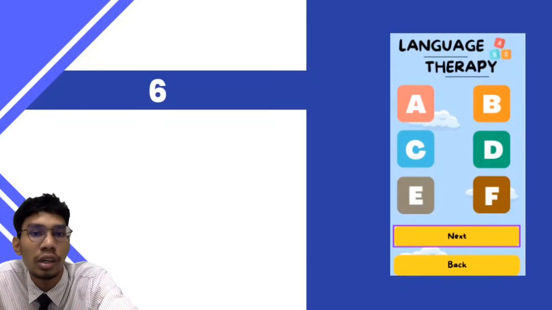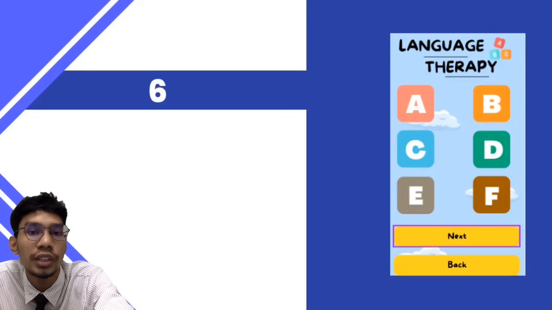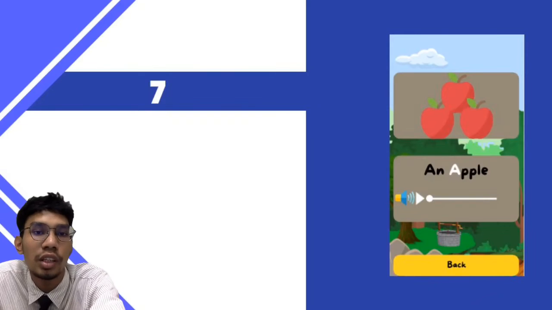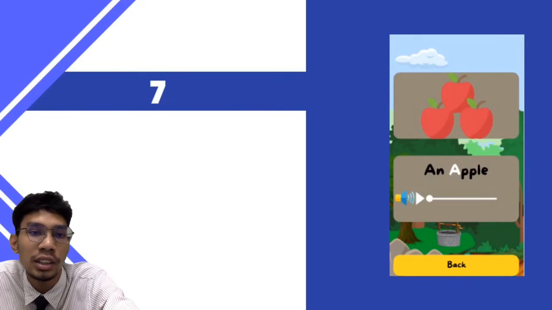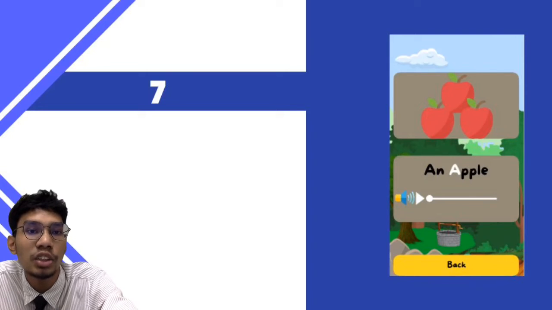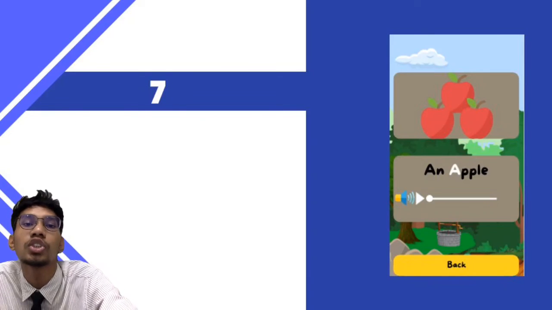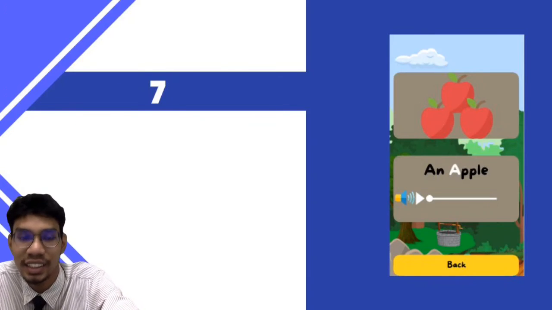Move forward to the language therapy page. There are a few consonants and vowels. Children can choose any of the letters they wish to learn. For instance, if the user clicks the letter A, the system will display a related photo and word. In this case, the application shows an apple photo and the word apple. Clicking the audio icon also allows the children to listen to the pronunciation.